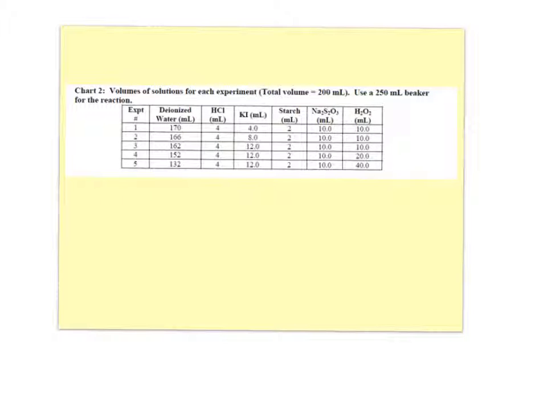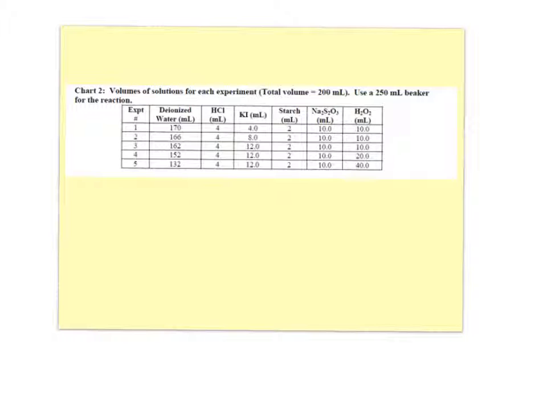For the first 3, you are keeping the hydrogen peroxide the same. You are obviously keeping the acid the same because that's been stated. What you're changing is the concentration of potassium iodide, and you are increasing it. So you need to see what happens to the rate as you double and triple the concentration of potassium iodide. Okay, so a simple clock reaction.